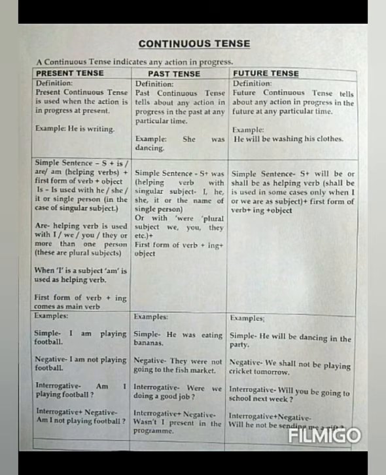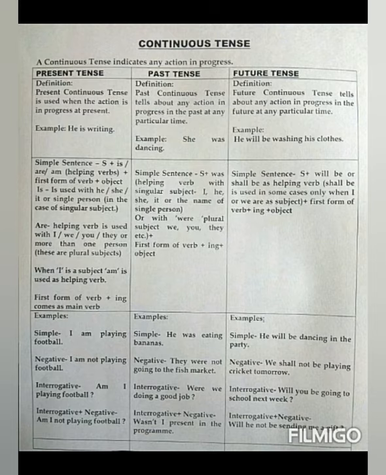While making a simple sentence with the help of this tense, we use subject plus is or am as helping verbs plus first form of verb as main verb plus ing plus object.